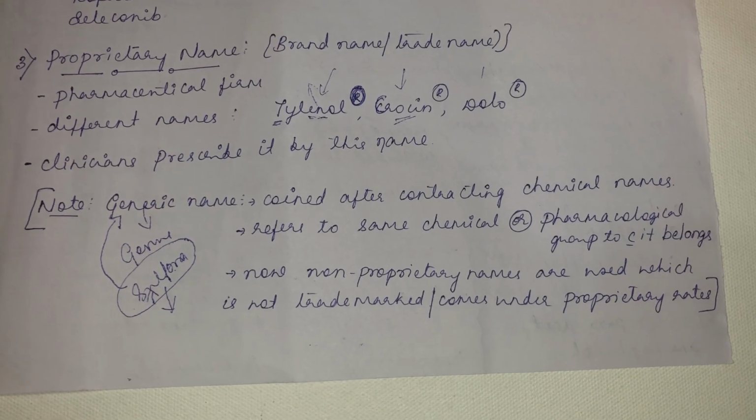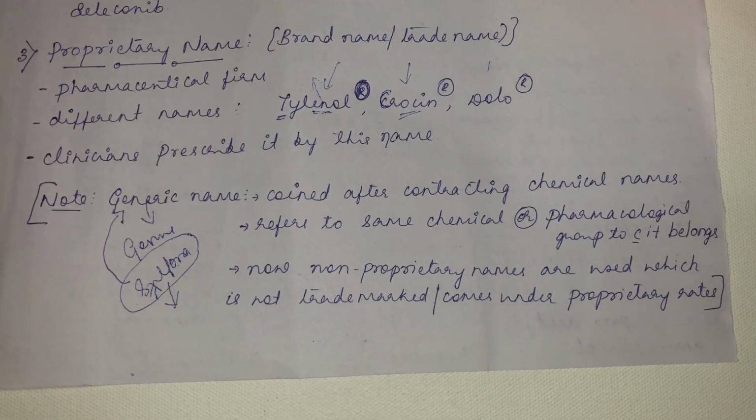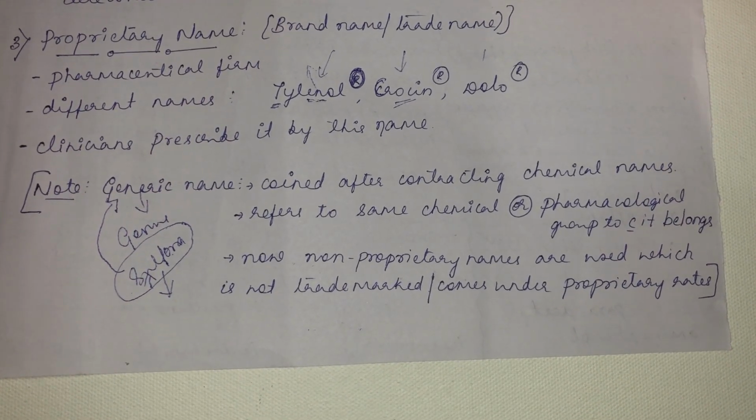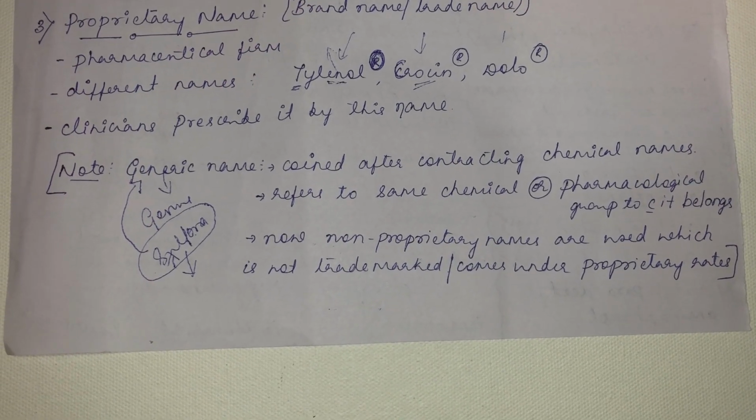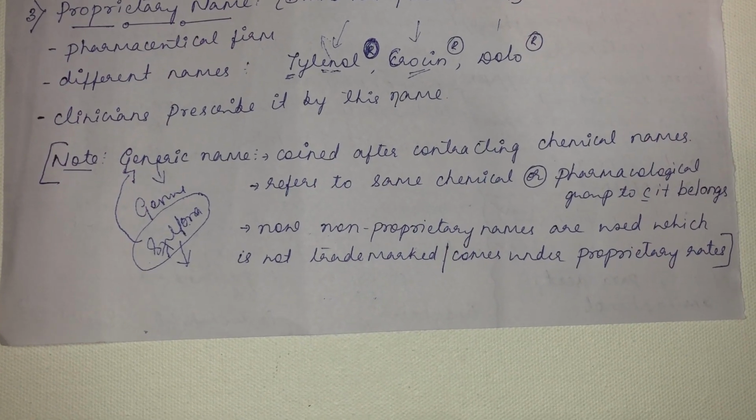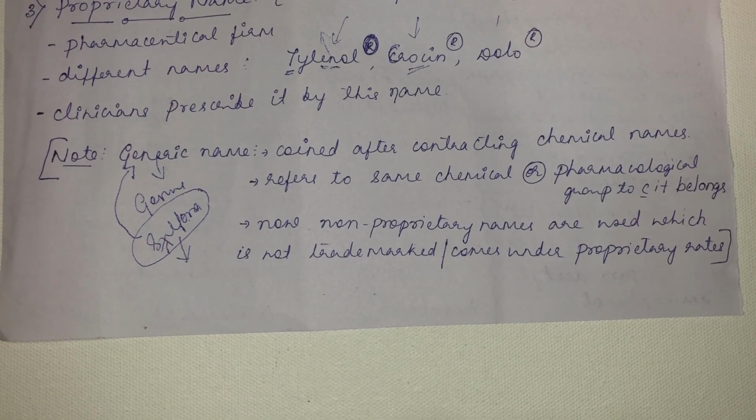See, proprietary name or brand name. Dolo 650 is a brand name. Paracetamol is not a brand name. Paracetamol, you can use it by any pharmaceutical firm. Any physician can write paracetamol. It doesn't belong to any pharmaceutical firm.